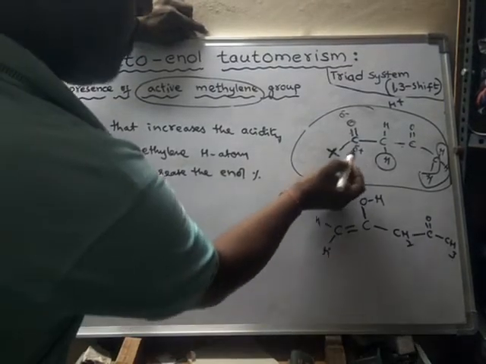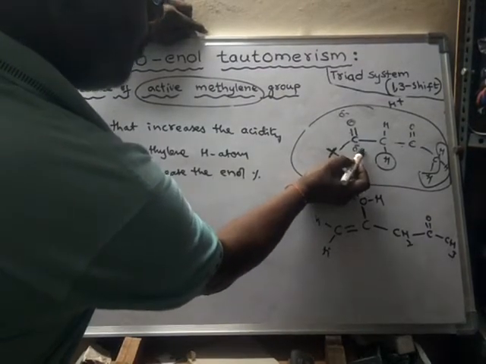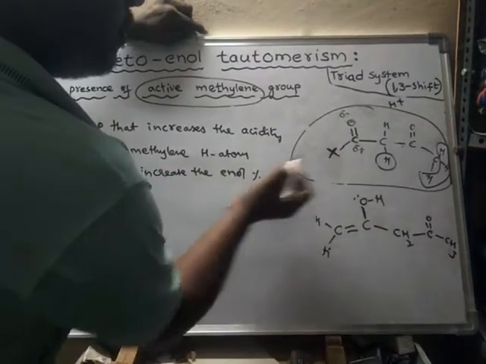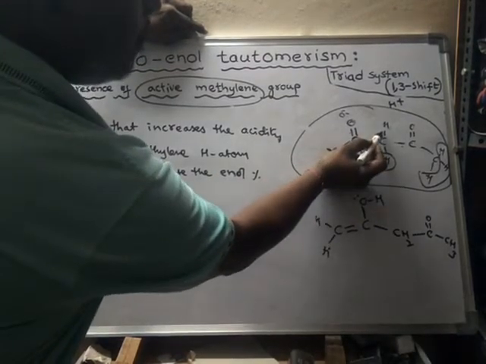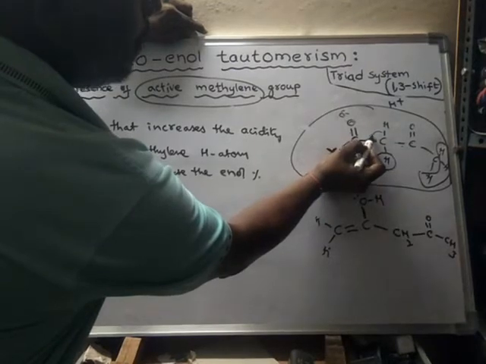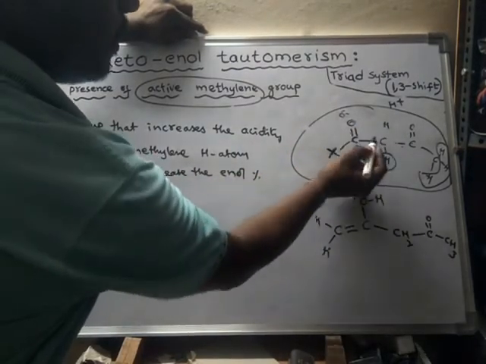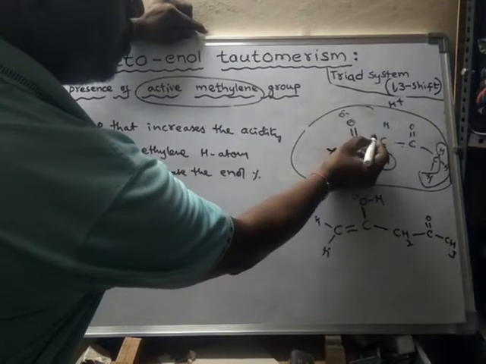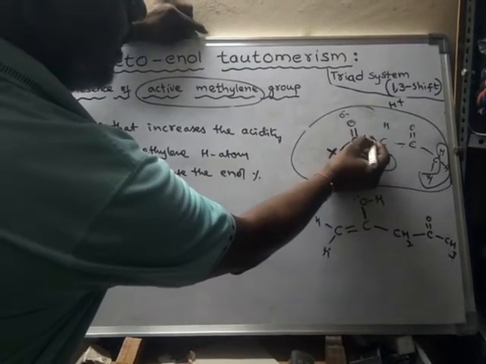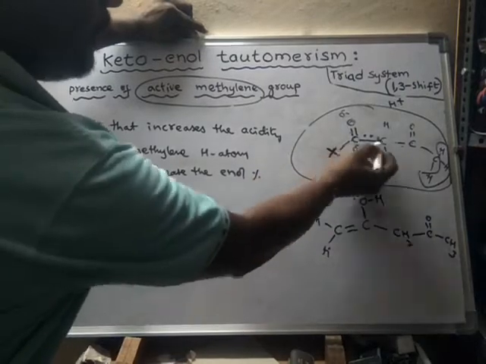Suppose, from where will it try to gain electrons? It will try to gain electrons from this alpha hydrogen. So these electrons will try to shift to this carbon, and a bond is formed between this carbon and that carbon.